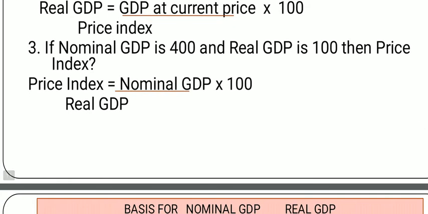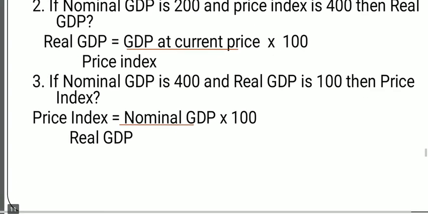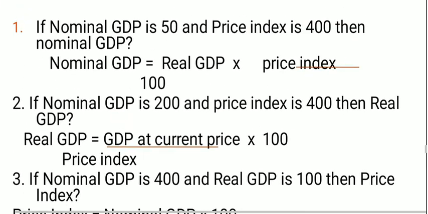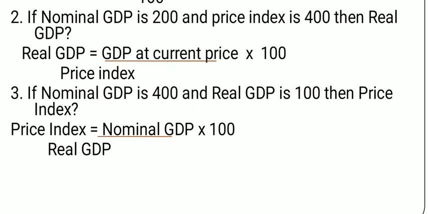In third, if nominal GDP is 400 and real GDP is 100, then the price index: the formula of price index is nominal GDP upon real GDP into 100. Nominal GDP 400 and real GDP 100.